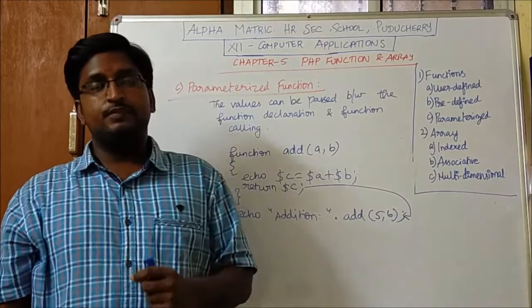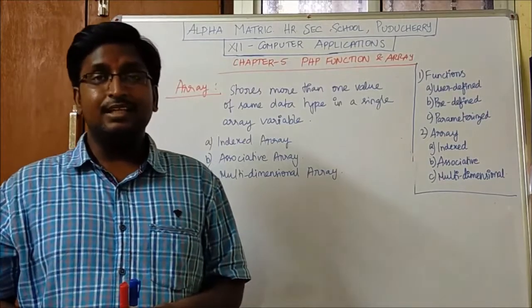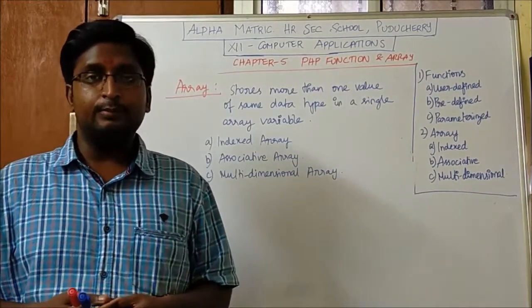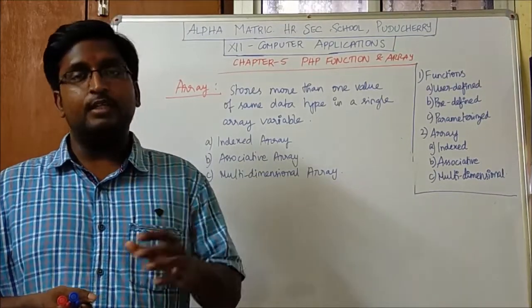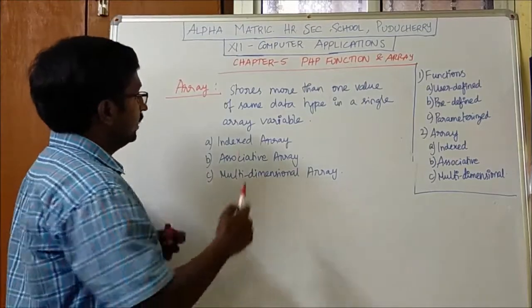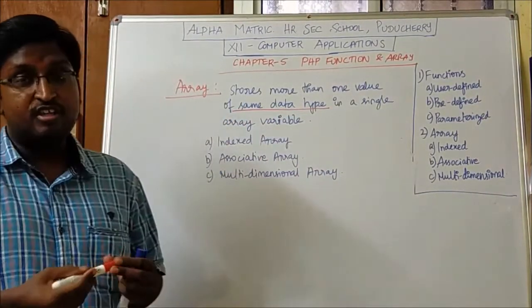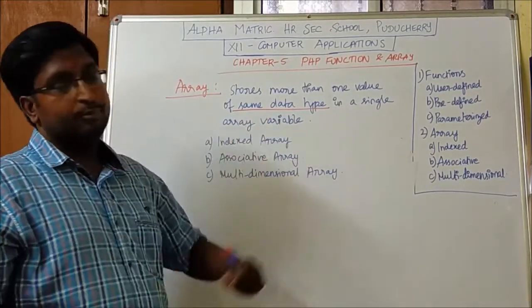So next we will see what an array is. Let us see what an array is. An array is a concept which stores more than one value of the same data type in a single array variable.